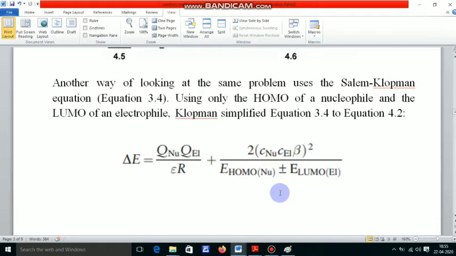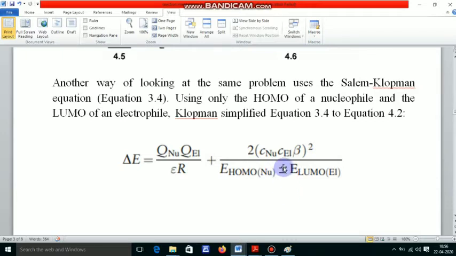According to molecular orbital theory, we already know that two types of molecular orbital are formed from two orbitals: one is the bonding molecular orbital and another is the anti-bonding molecular orbital. The bonding molecular orbital comes from symmetric interaction, and the anti-bonding molecular orbital comes from unsymmetrical interaction. Okay, that's why there is the plus minus sign.